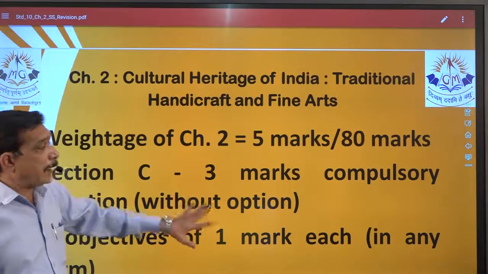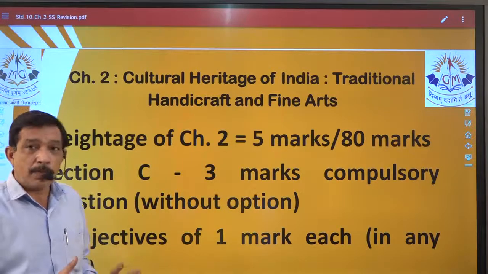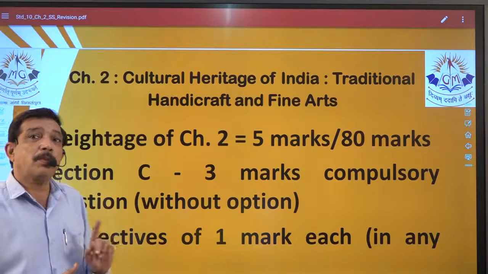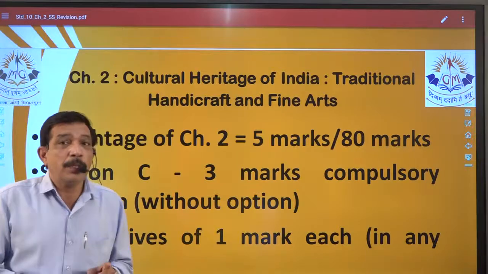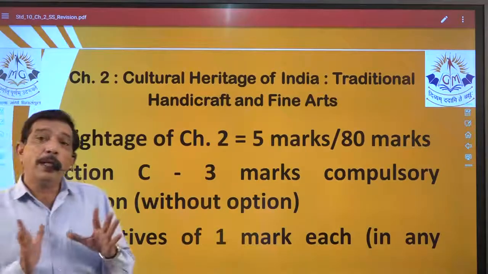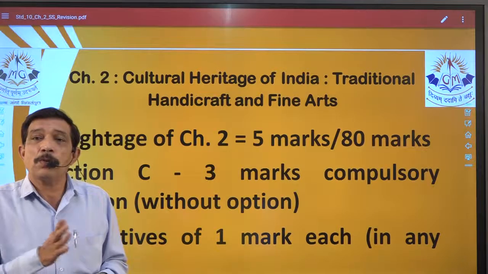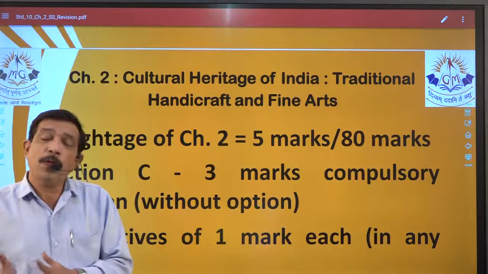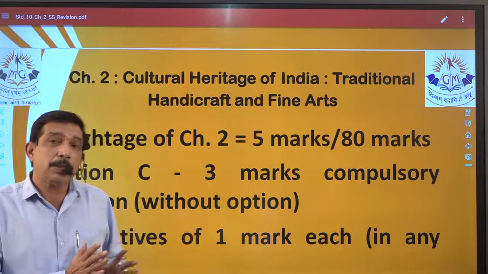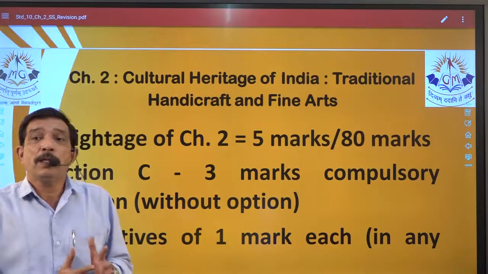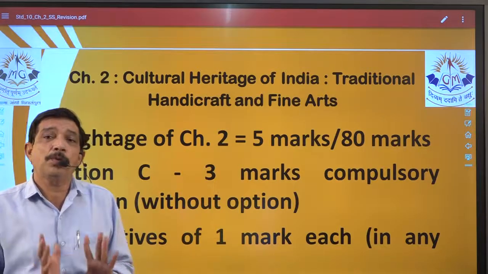Now it is clearly indicated over here that there will be no choice for this chapter. That means one question from chapter number 2 will be asked, and that will be of 3 marks. So for us it means that in the material, the very long questions that are given, which will be of 4 marks, we do not have to prepare thoroughly. We have to read them, but we do not have to prepare them thoroughly. In the same way, for very short questions, that means 2 mark questions, the length of the answer will not be more than 4 to 5 lines.